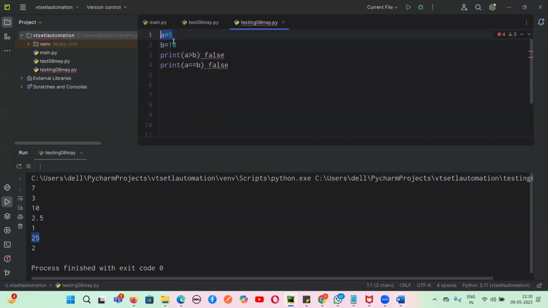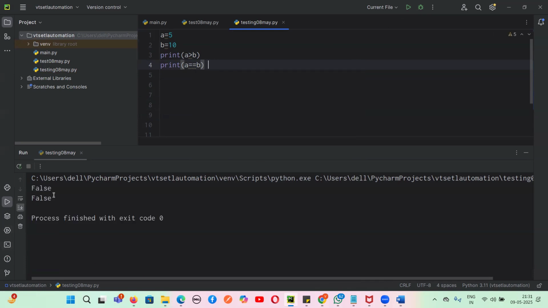So A value is 5, B value is 10. Now if I write A greater than B, then what will be the output, guys? Will it be false or not? See, A, is it greater than B? No, it is not greater. So the output will be false. A, is it equal to B? It is not. So the output will be false.